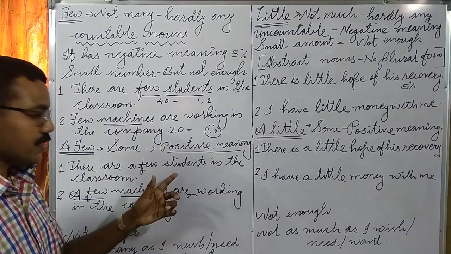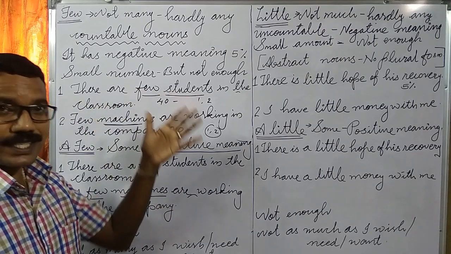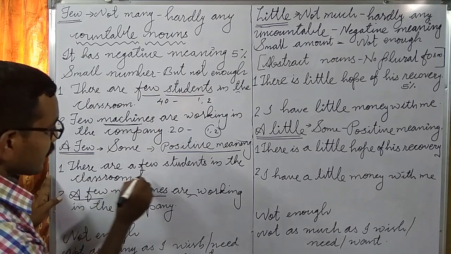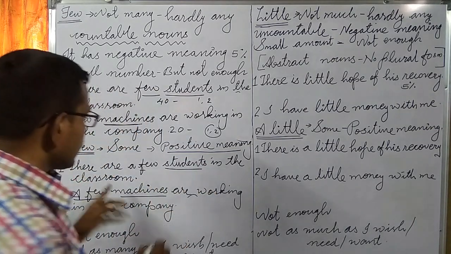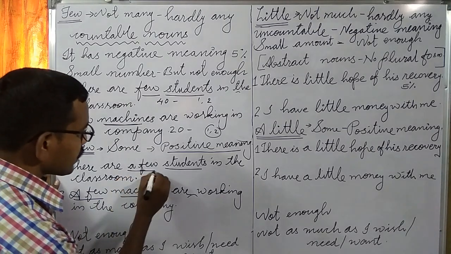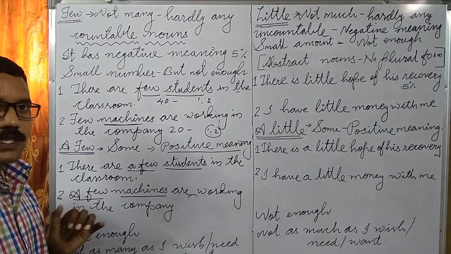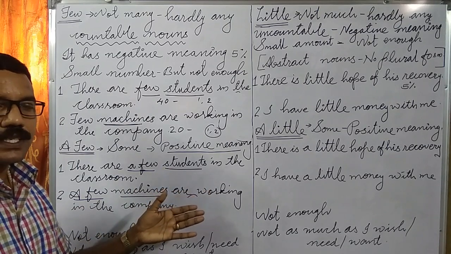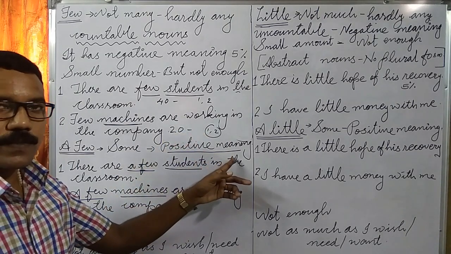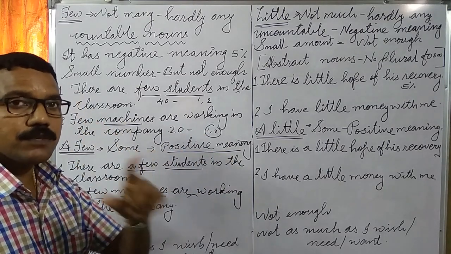Look at the example, the same situation which I have said right now. If I say there are a few students in the classroom, it has a positive meaning. A few has a positive meaning.